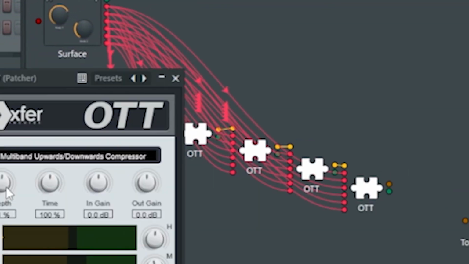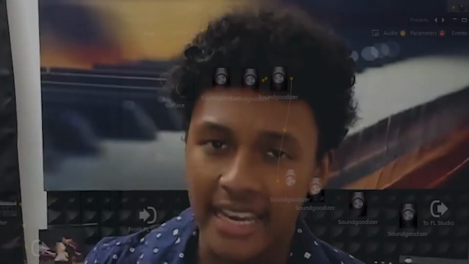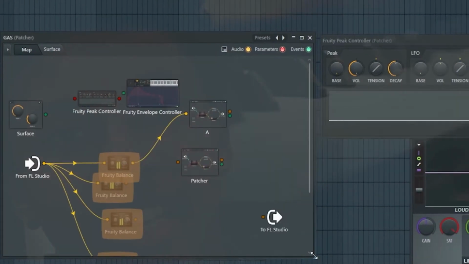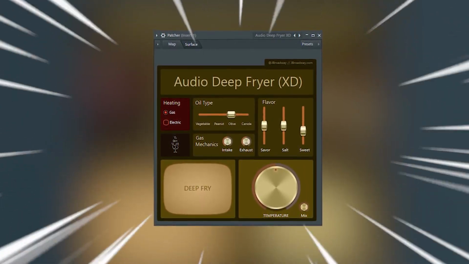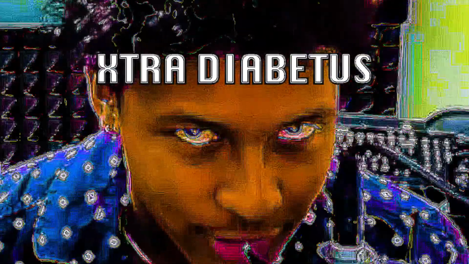And once I came to that realization, I spent hours of grueling work slaving over the keyboard, tinkering around with FL Studio to create the world's dankest FL Studio Patcher preset. And after hours of hard work, I'm happy to present to you the Audio Deep Fryer XD. The XD stands for extra diabetes.